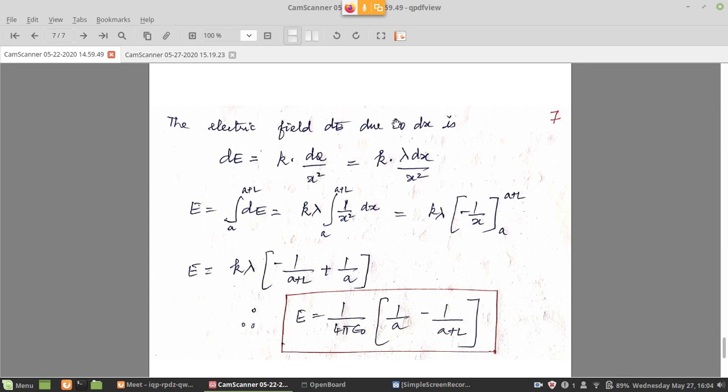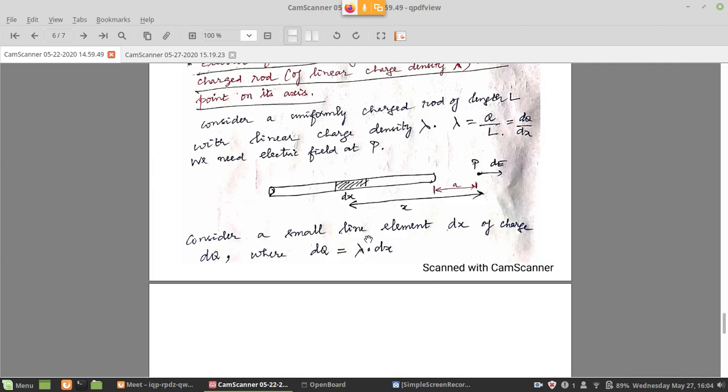That is here taken to be x. So if you go back to the diagram and check it, the element's center is at distance x from the point P. Point P is where I want the electric field.